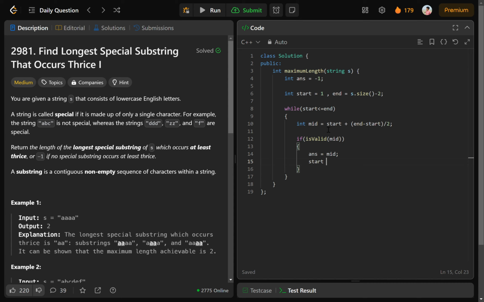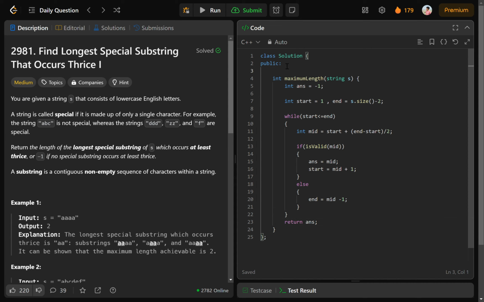So start equals mid plus 1, because we have to find the longest. If we found the answer, we will move to the right side only, and if we don't find an answer, we will simply move to the left side. So end will be shifted to mid minus 1, and now finally after this while loop we can return the answer that we got.